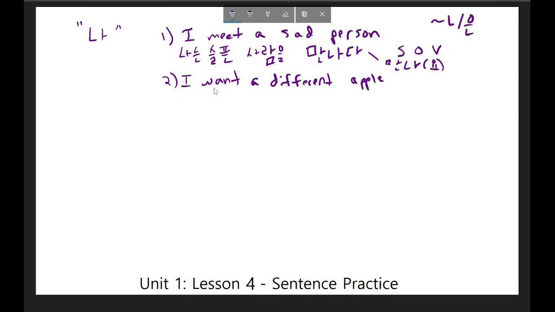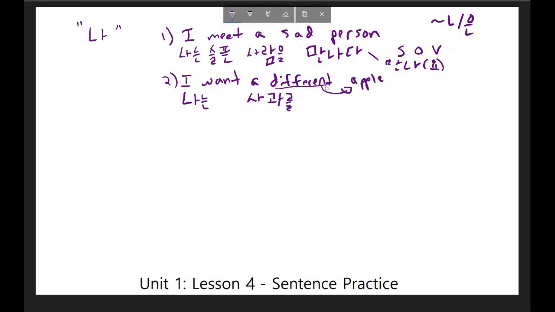Okay, we can translate this sentence. This sentence is actually the same structure as this one, where I have a subject, an object, and a verb, and just like the sentence above, I actually have an adjective describing the object. Because my subject is the same, I can start the sentence the same way and say 나는. Now I want to talk about my object, which is an apple, and in Korean, an apple is 사과. I need to include the object particle 를 on the object.